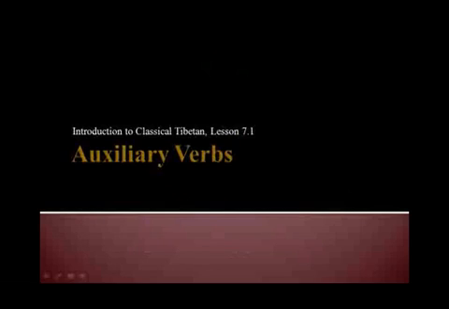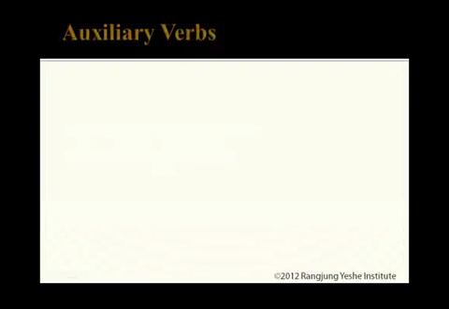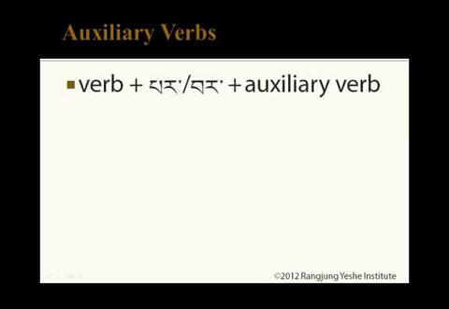Introduction to Classical Tibetan, Lesson 7-1, Auxiliary Verbs. Sometimes the main verb in a sentence does not occur on its own. It can be accompanied by a secondary verb that adds to its meaning. This secondary verb is called an auxiliary verb, and it's usually linked to the main verb by par or bar.